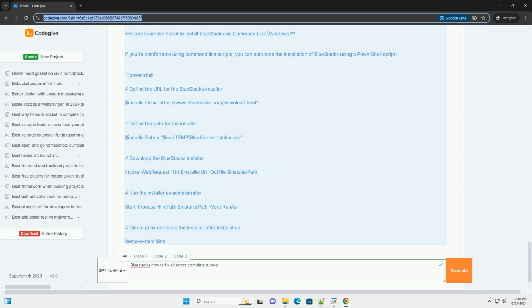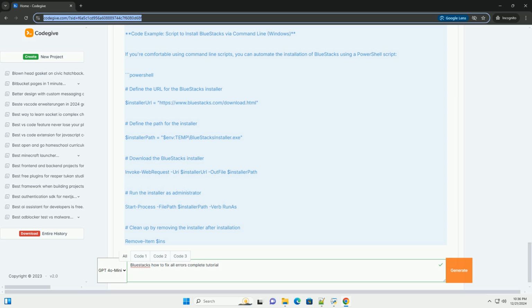6. Fix installation errors. If you encounter installation errors, follow these steps. Steps. 1. Uninstall Bluestacks from your system. 2. Download the latest installer from the official Bluestacks website. 3. Right-click on the installer and select Run as Administrator. 4. Follow the installation prompts.